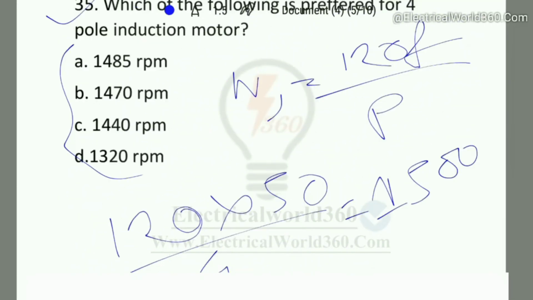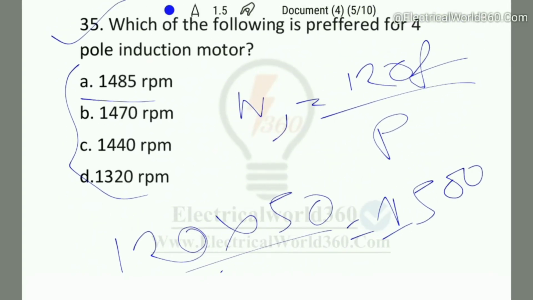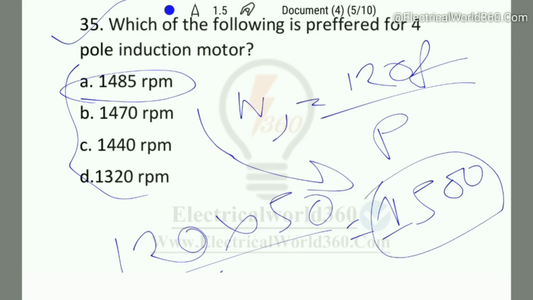Here you can see option A is 1458.5 RPM, where slip will be minimum, as this is the closest one to 1500 RPM. So here option A will be the right answer.